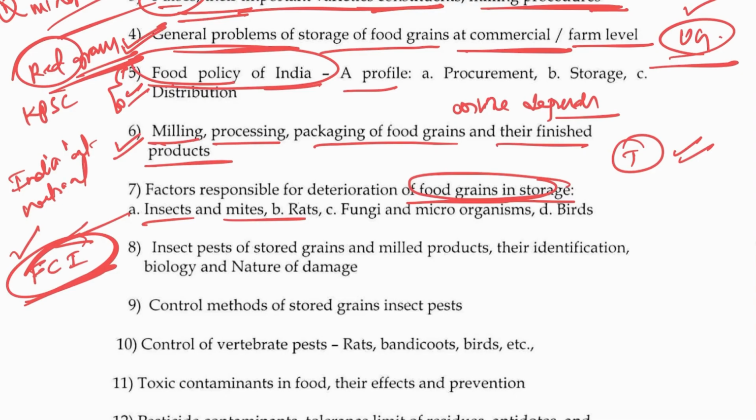They specialize in dealing with these quality aspects. What are the insects that attack the stored crops? We have to read this in the background of various crops like cereals, pulses and oil seeds. These things you have to remember.